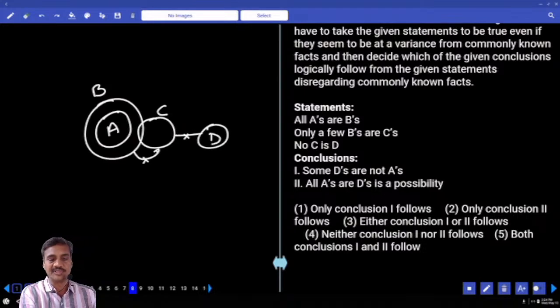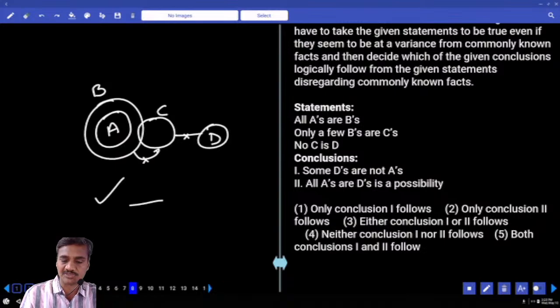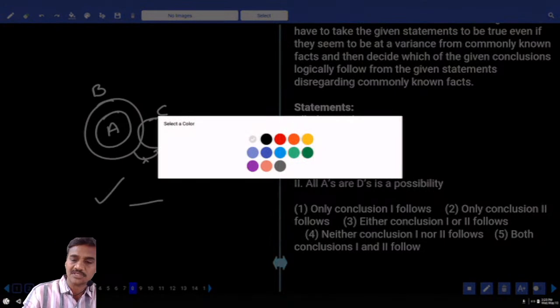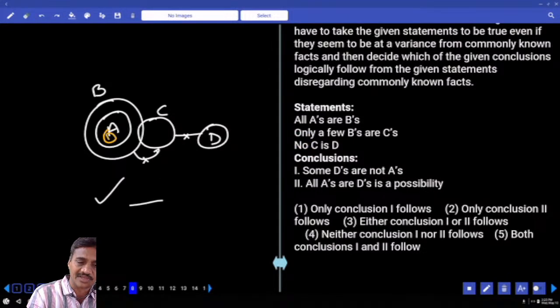Then the first one: some D's are not A's. As of now, some D's are not A's, and the second one is a possibility. Now to make this one false, I need to prove all D's are A's. This entire D is a part of A. Can I write it like this or not? Yes, the alternate diagram is proven, so the previous conclusion is false.